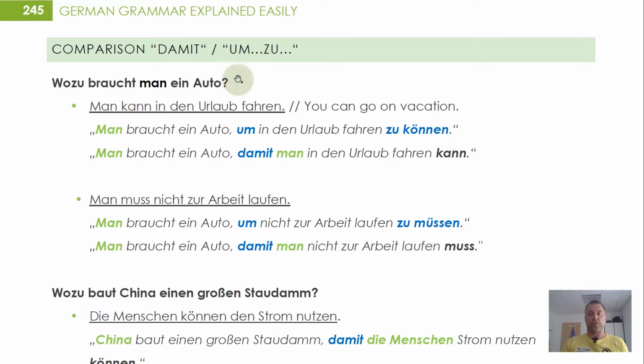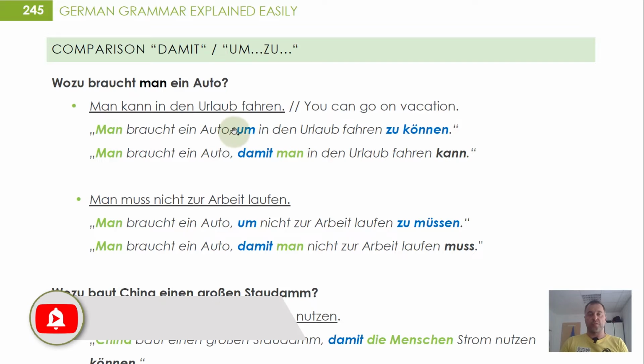Here we have it always with both versions. So, wozu braucht man ein Auto? Why do you need a car? Man kann in den Urlaub fahren. So you can go on vacation. That's the purpose of having a car. So we can say, man braucht ein Auto, um in den Urlaub fahren zu können. So you need a car in order to go on vacation.